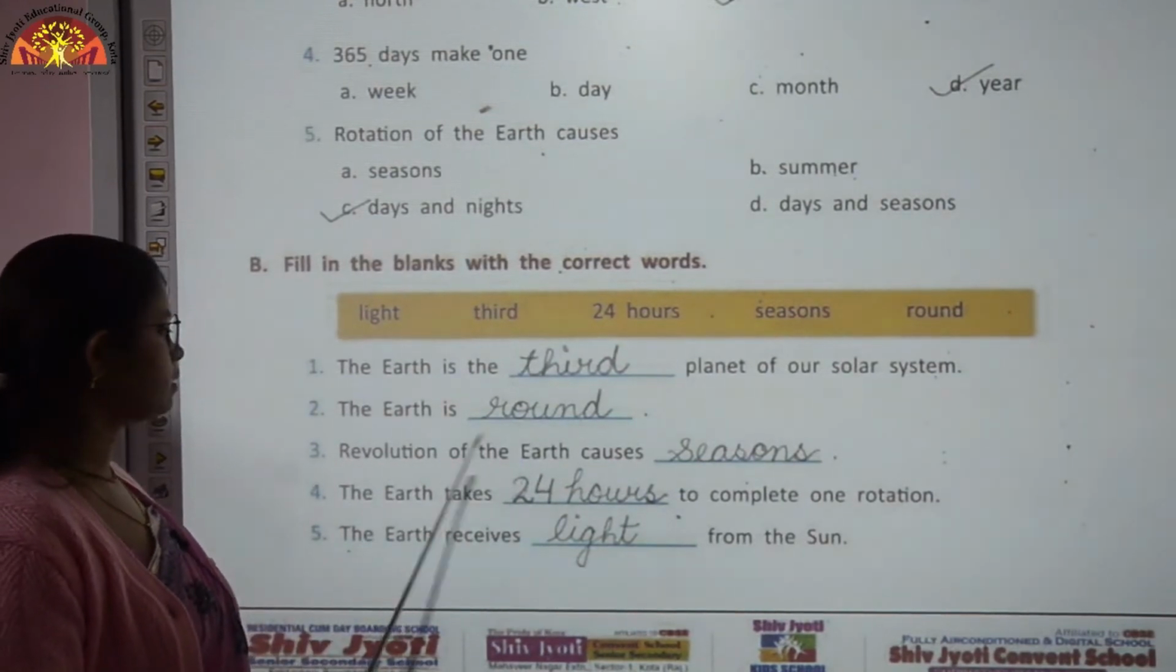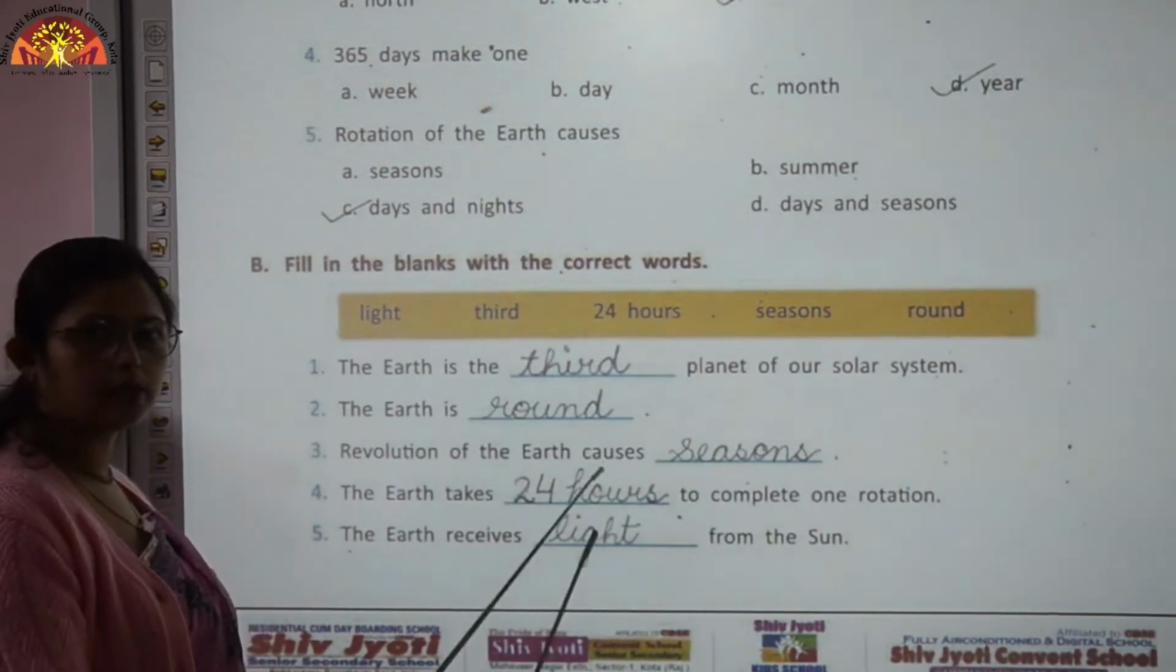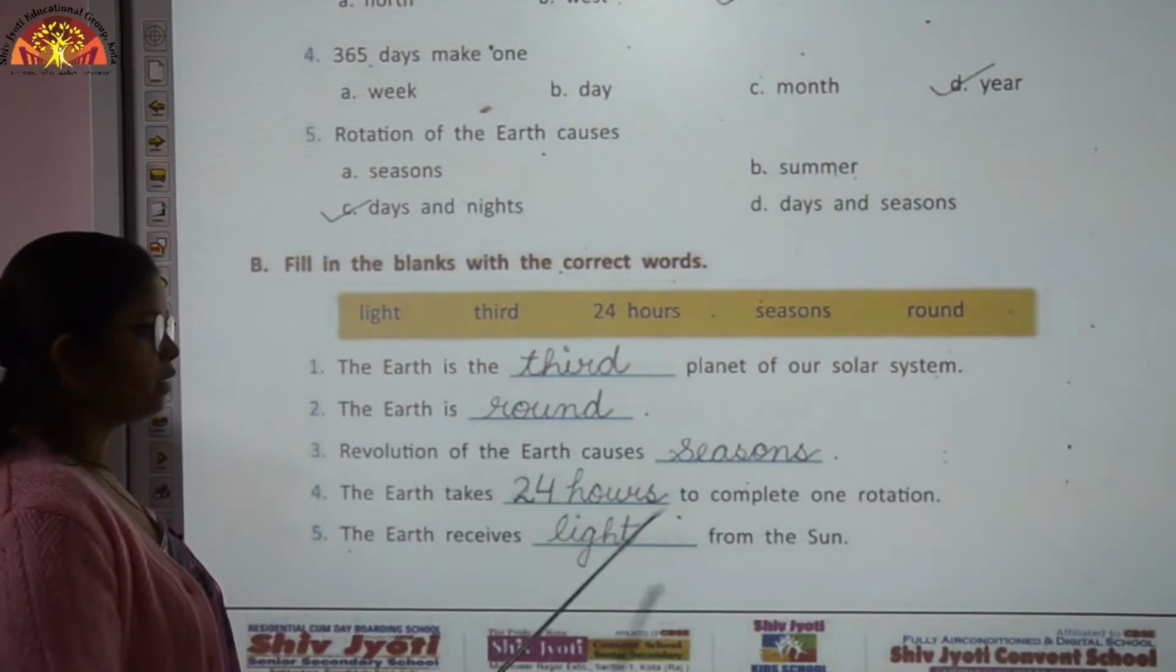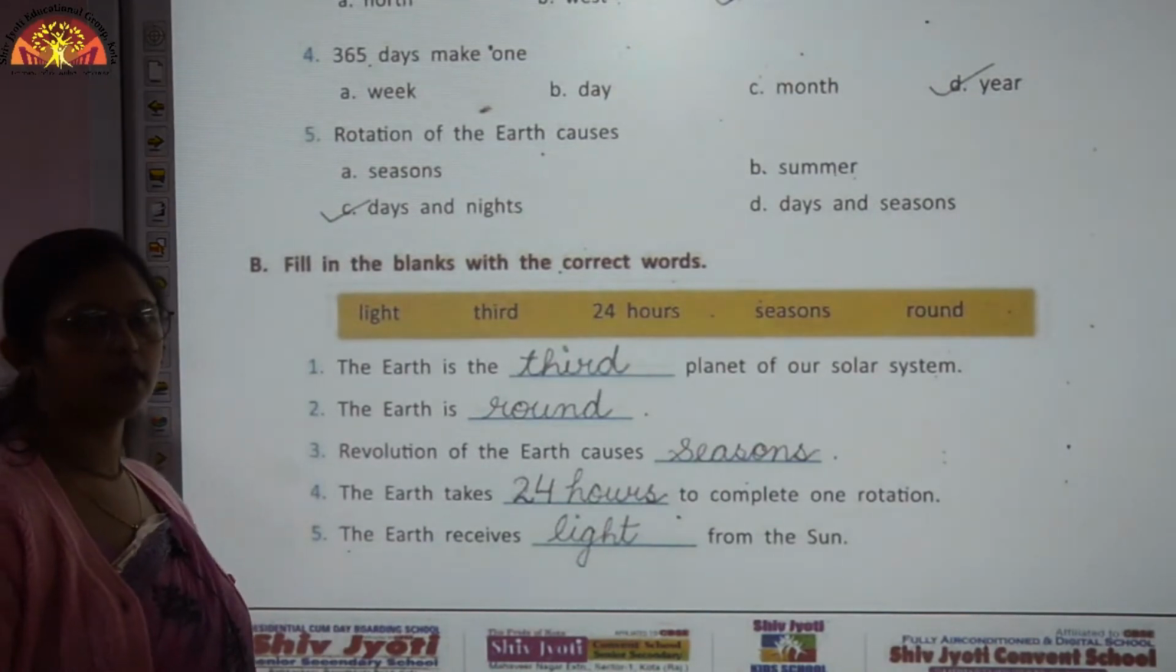The earth takes dash to complete one rotation, so it takes 24 hours to complete one rotation. The earth receives dash from the sun, so the earth receives light from the sun.